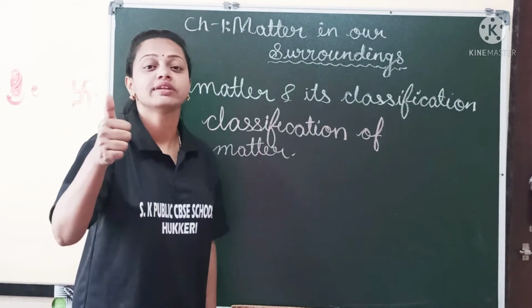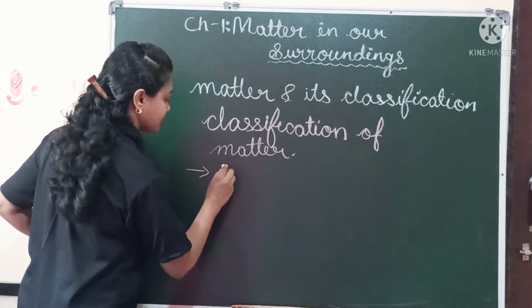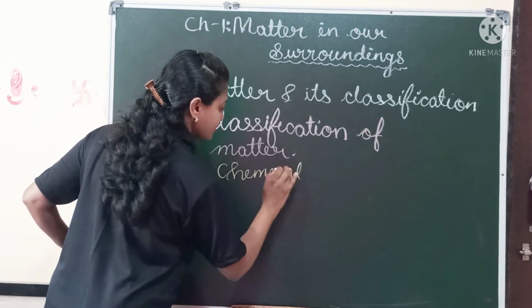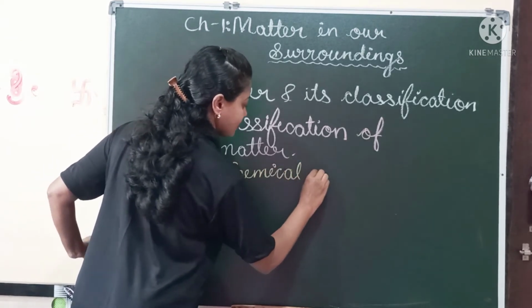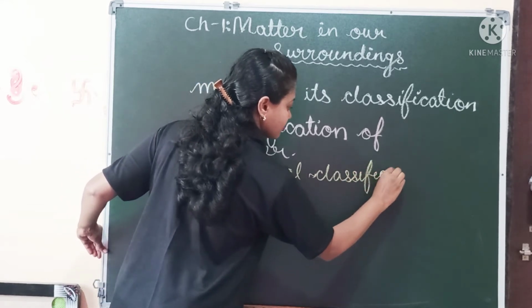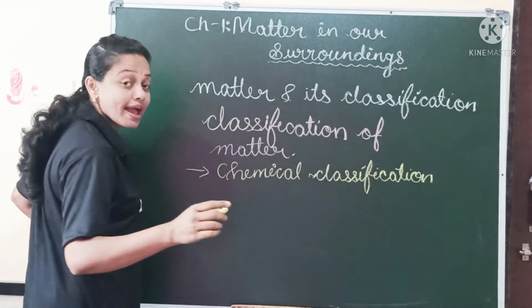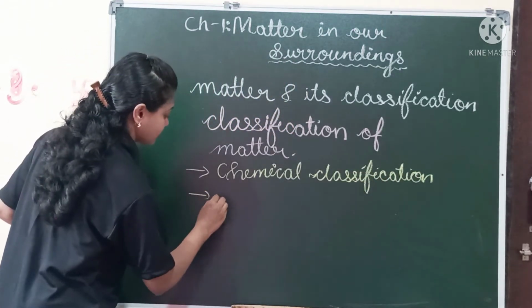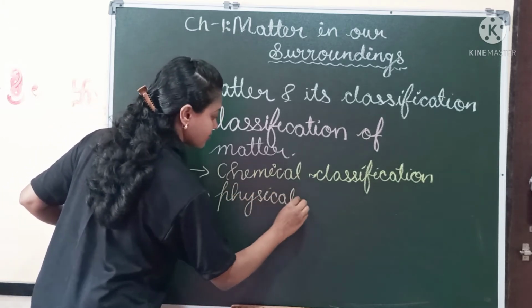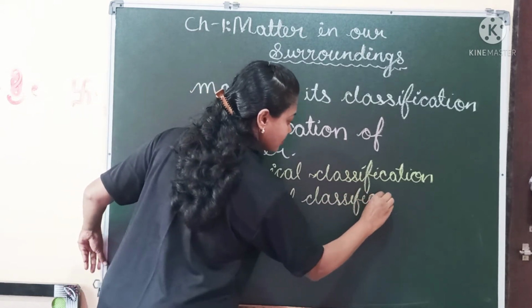The first one is chemical classification, and the second one is physical classification.